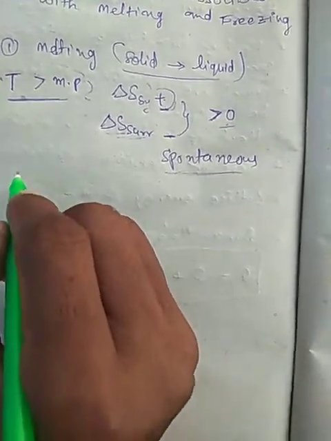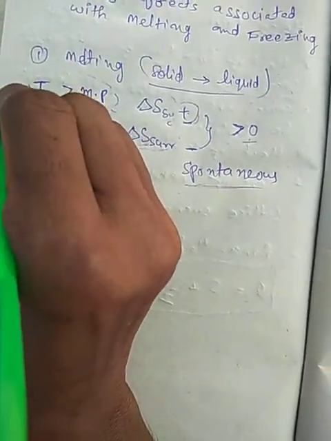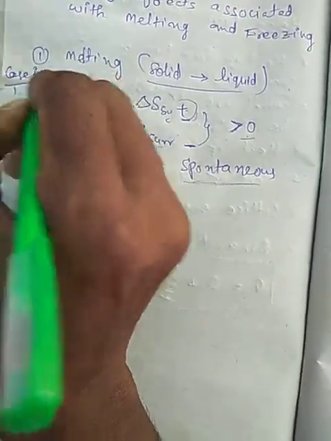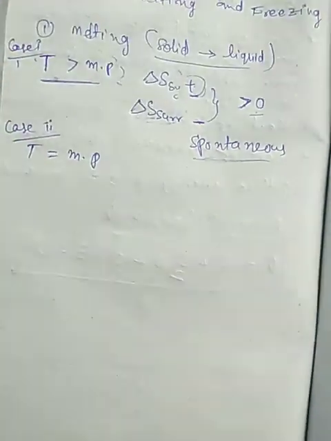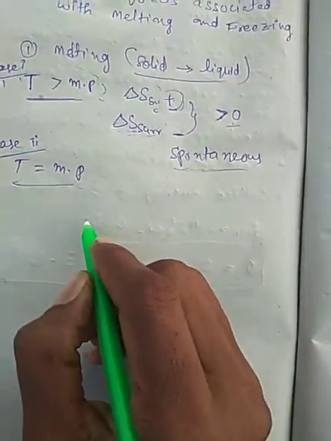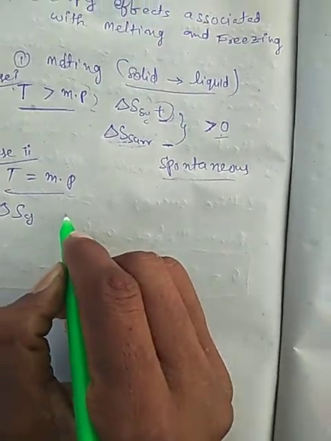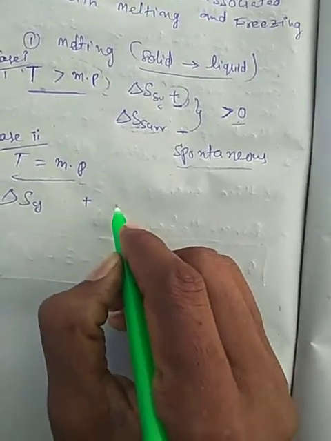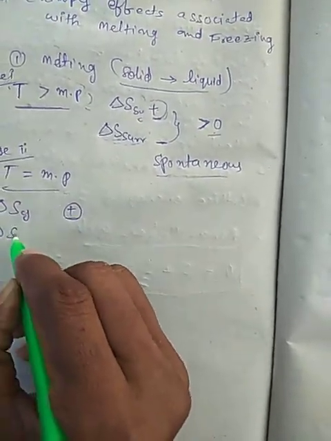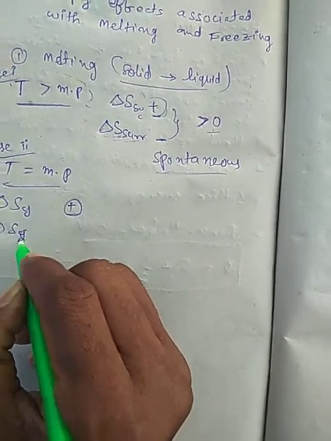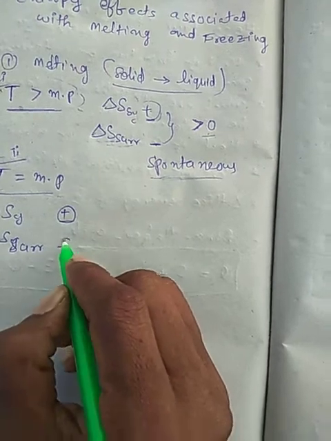Now case 2: the temperature is equal to the melting point. In this case, the change in entropy of the system is positive, and the change in entropy of the surroundings is negative.